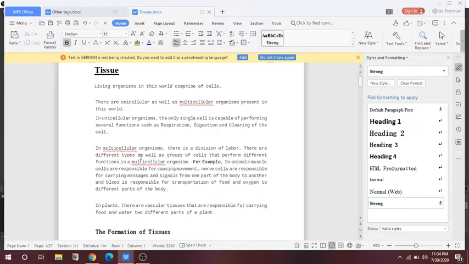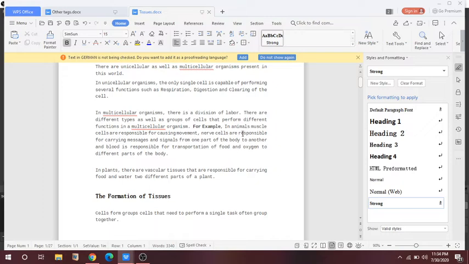But in a multicellular organism, there is a division of labor. There are different types of cells as well as groups of cells that perform different functions. For example, in animals, muscle cells are responsible for causing movement.